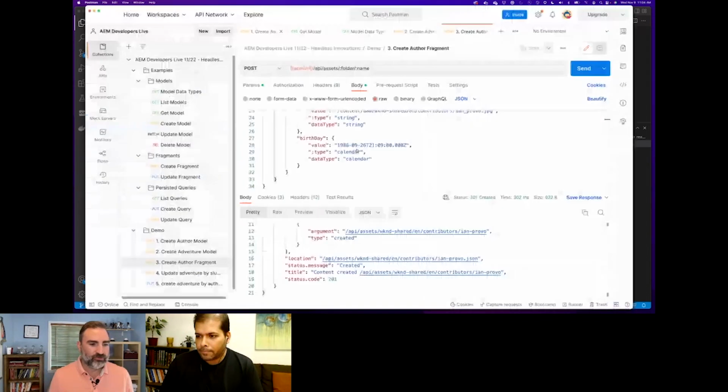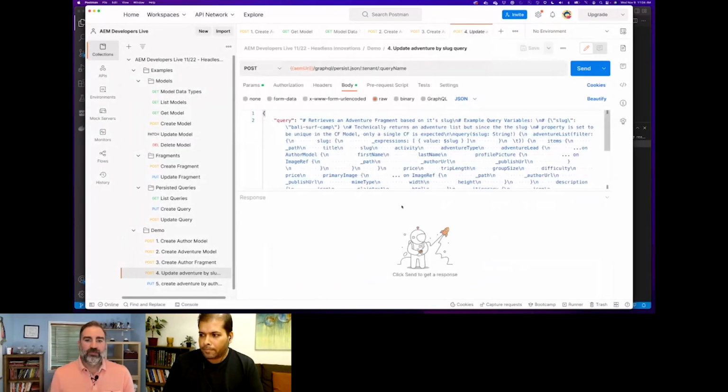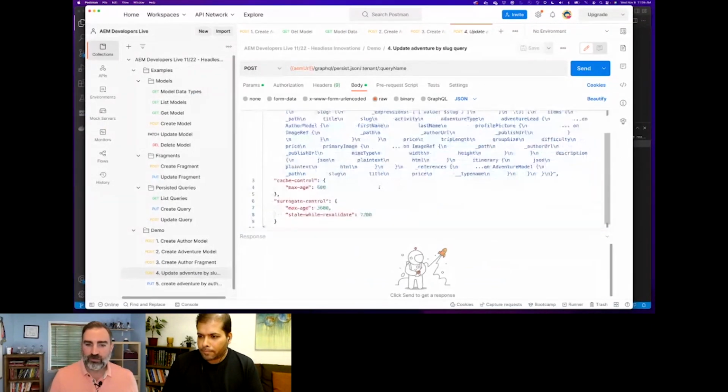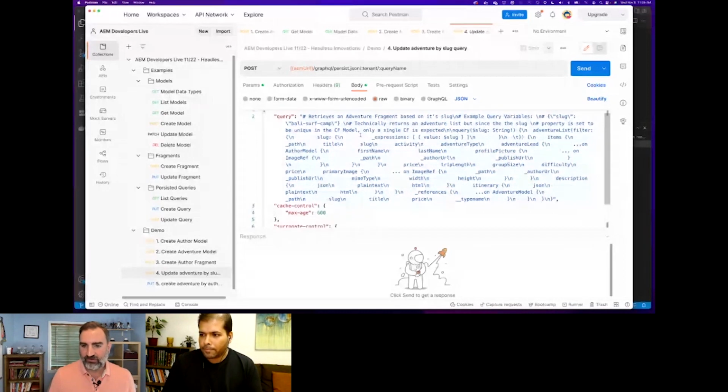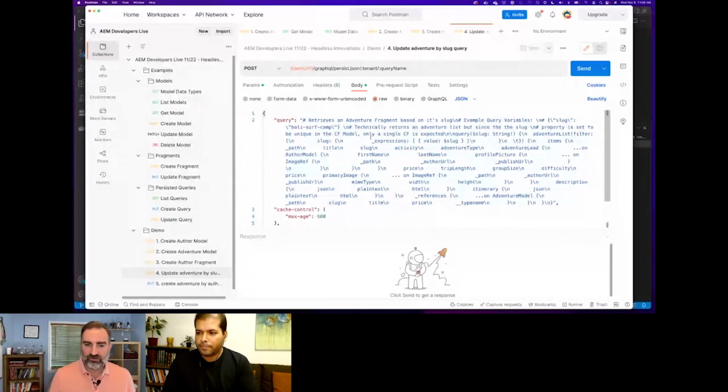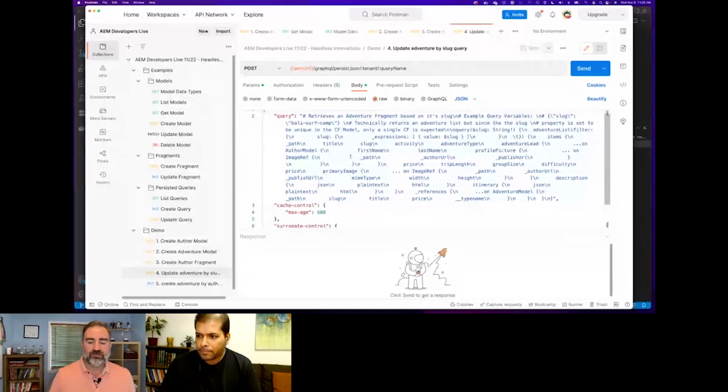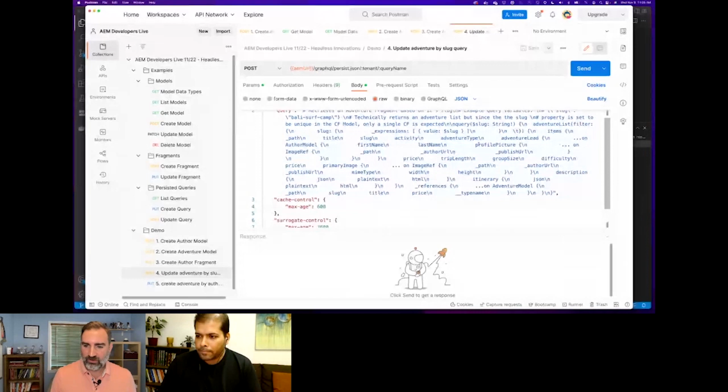So if I go back to Postman, I have this persisted query set up. And there are a couple of things I want to highlight here. First of all, when you pass the query, you do have to encode your line breaks as \n. So at least the way Postman works, you can't have hard returns in the post body. It'll be easier to see once I post this and create the query what I'm actually doing. But basically, all of this adventure lead data is being added into the query.